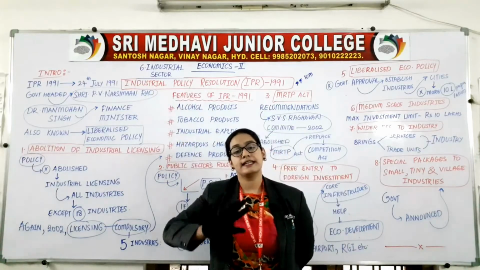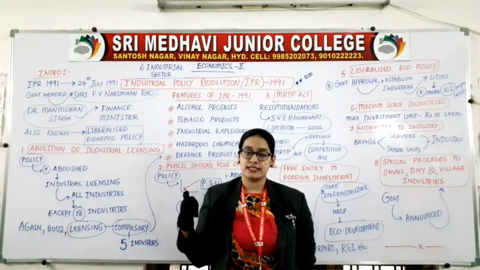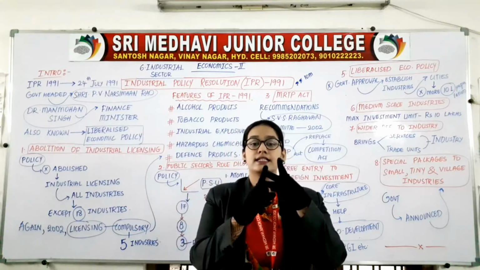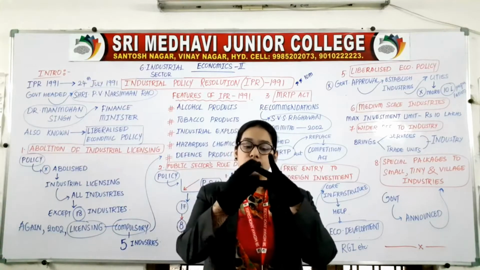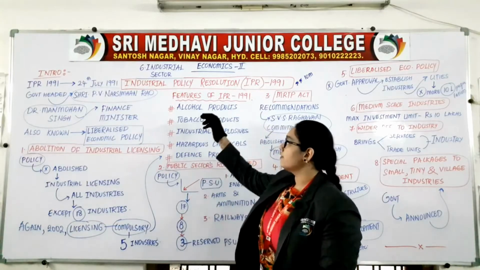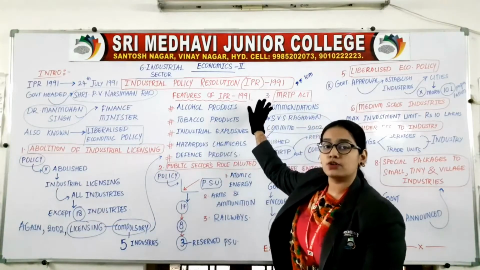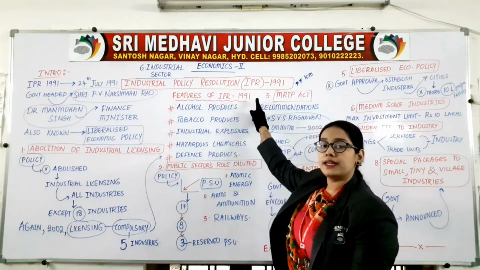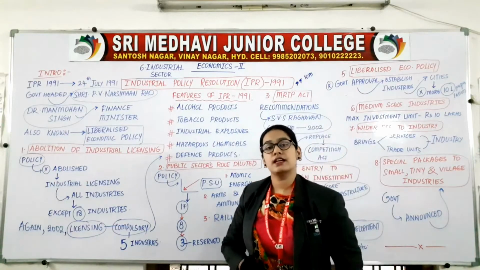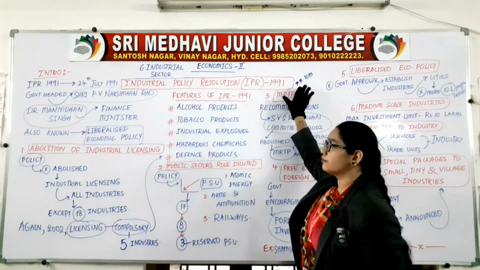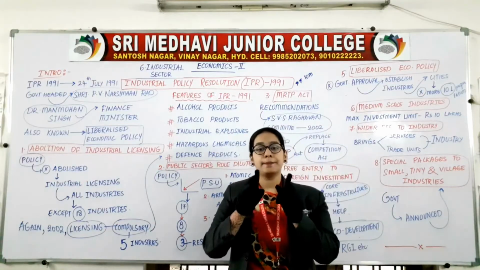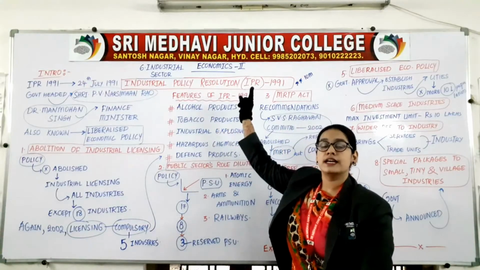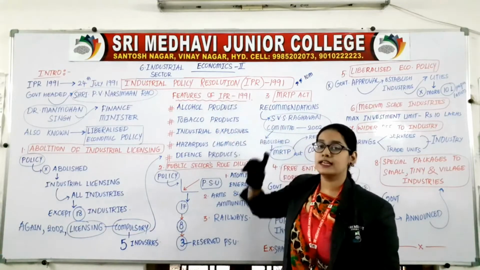This unit is completely related with industries, as we have 3 sectors in the economy: agriculture sector, industrial sector and service sector. So this is industrial sector, and we are going to discuss again a 10 marks topic from this chapter, Industrial Policy Resolution IPR 1991. Very important question for your board exam for 10 marks. This is IPR 1991. IPR means Industrial Policy Resolution 1991.